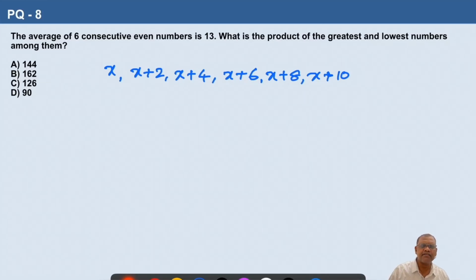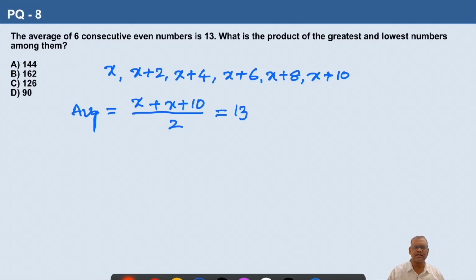Their average is 13. So what is the formula for average of consecutive numbers? First number plus last number by 2. So average is first number is x, last number is x plus 10 by 2. So what is the average according to the question? 13. So x plus x is 2x plus 10 by 2 is equal to 13.